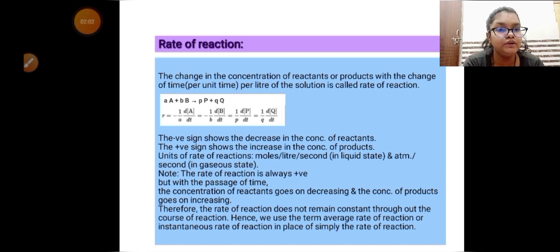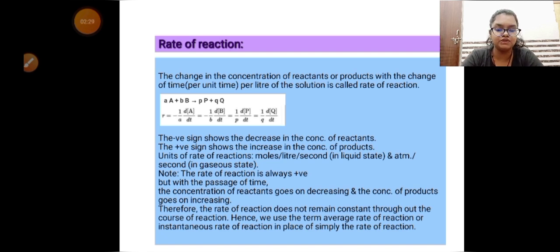The unit is mole per liter per second if it is in liquid state, and atm per second if it is in gaseous state. Now, the rate of a reaction is always positive, because the reaction is always in progress.